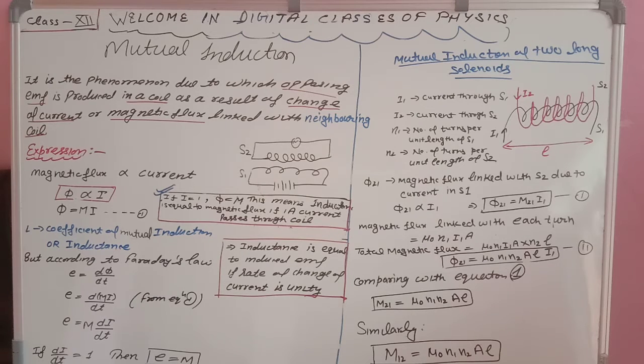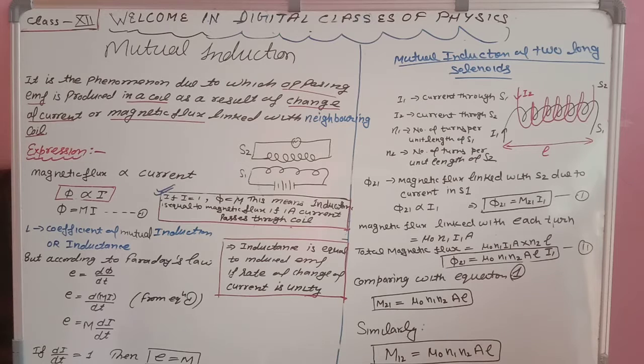Now next is the expression for mutual induction. Students, the expression for mutual induction is exactly the same as the expression for self induction, but there is only one letter difference, that is M. Instead of L, here it will be M. Let us see.